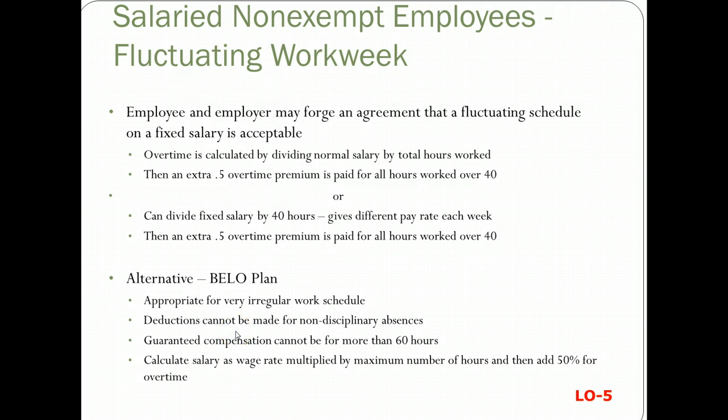Deductions can't be made for non-disciplinary absences, and guaranteed compensation can't be for more than 60 hours. And you would calculate this salary as the wage rate multiplied by the maximum number of hours, and then add 50% for overtime. And there is an example with numbers of how to calculate that in the book.